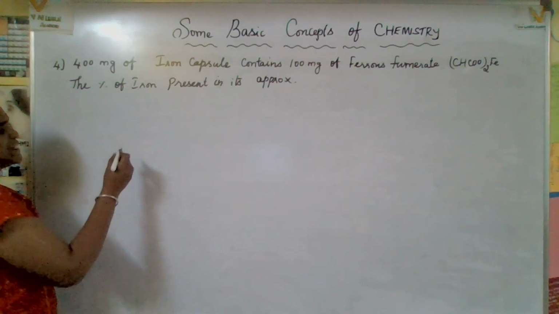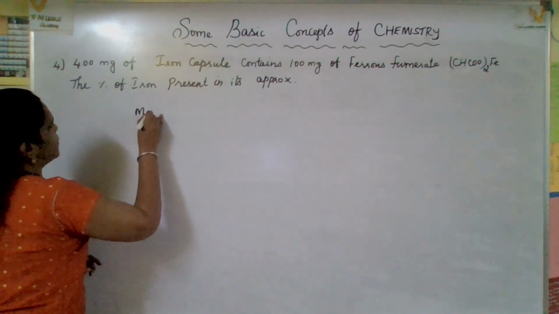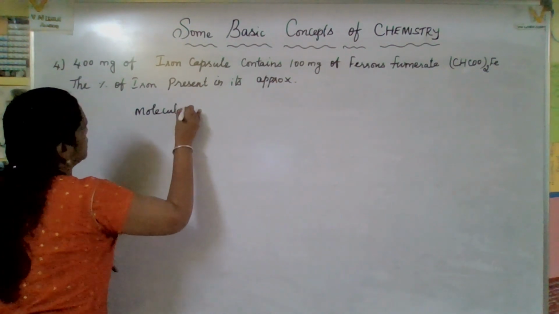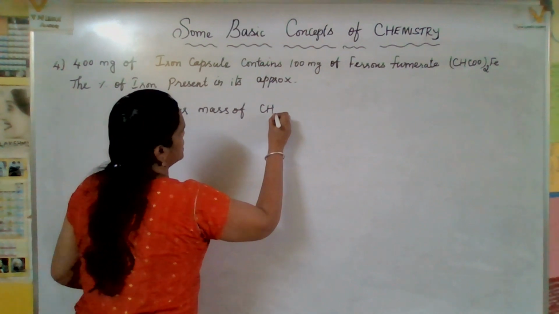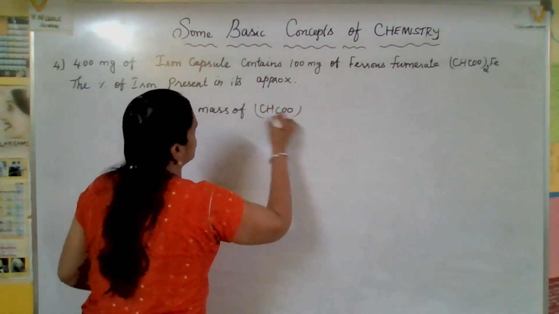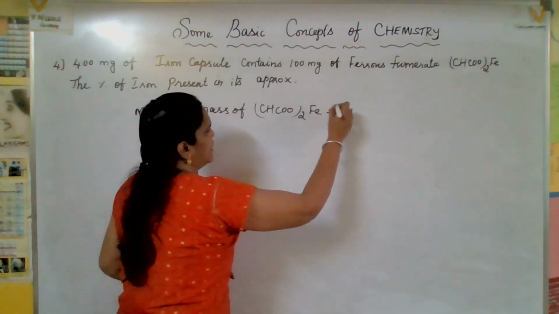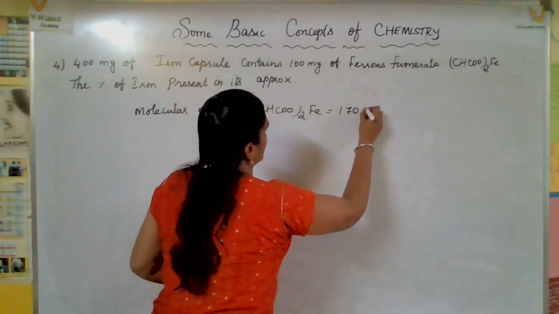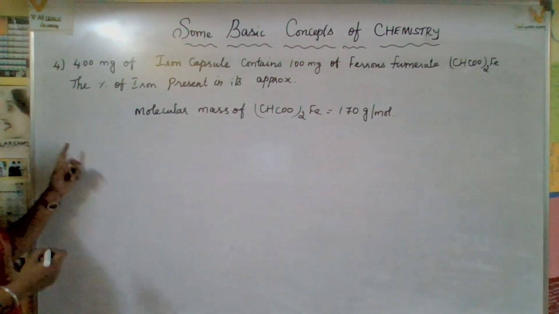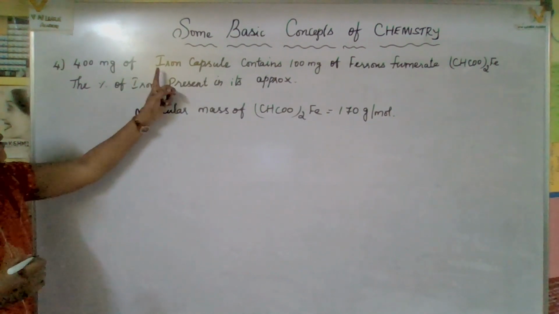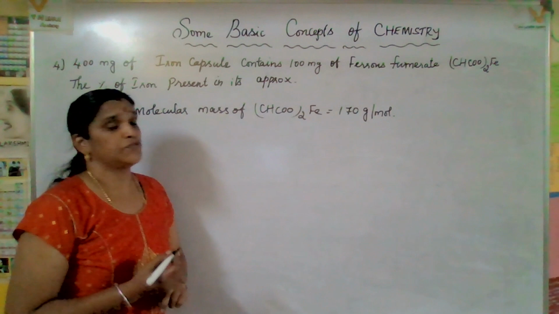Okay, now first and foremost, let us find the molecular mass of ferrous fumarate, (CHCOO)2Fe. Actually, here it is 170 gram per mole. Right? Okay. Now, here 400 milligram of iron capsule contains 100 milligram of ferrous fumarate.